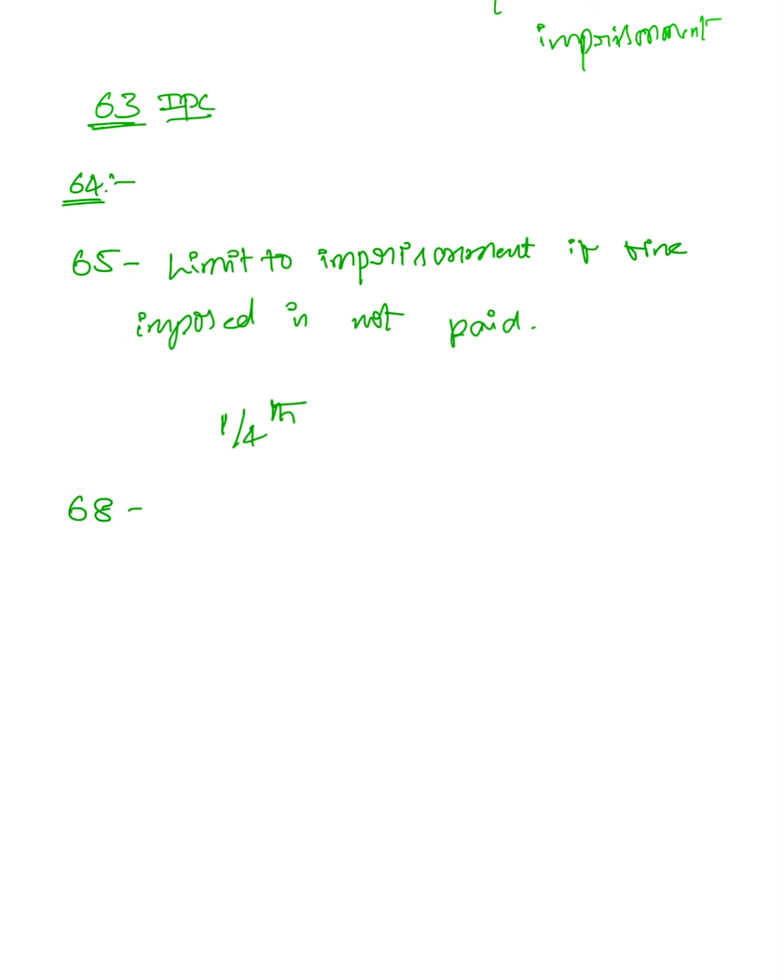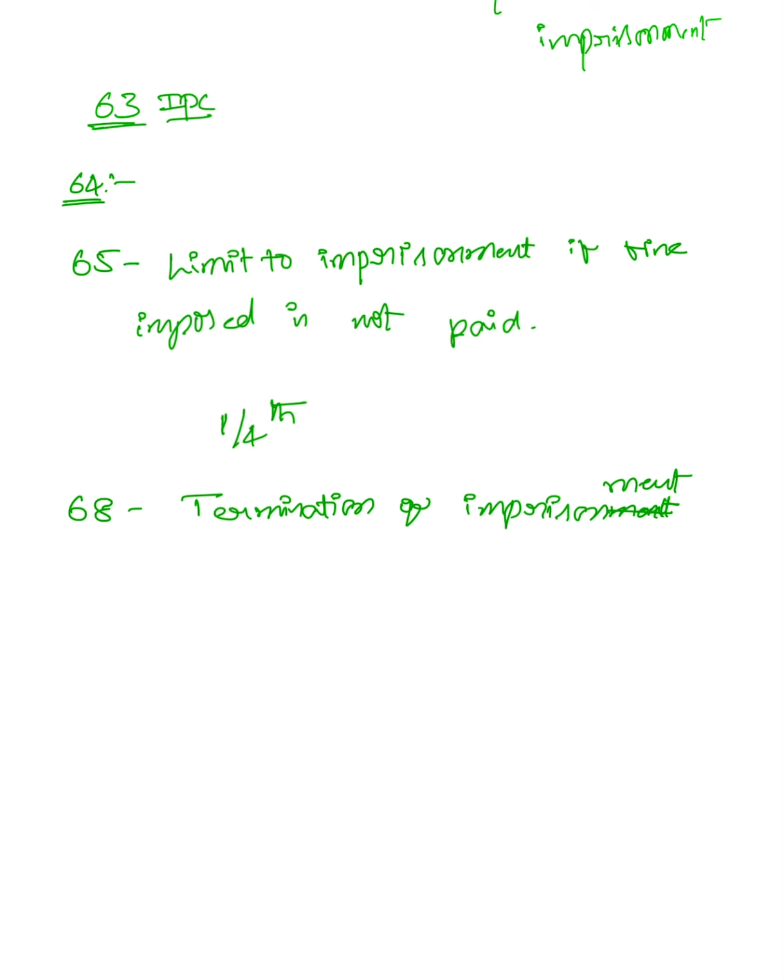Termination of imprisonment on payment of fine.